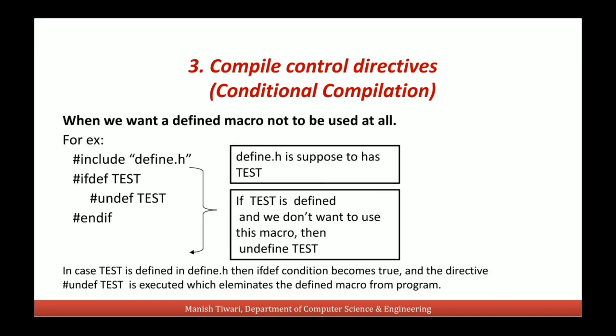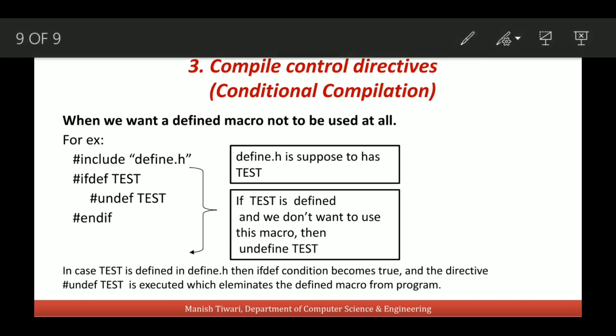And if we want an already defined macro not to be used in our program, then we can use this directive as #undef TEST. So if defined TEST is true, that means if TEST is defined already, then this will be executed, #undef TEST. So the definition of TEST will not be compiled.